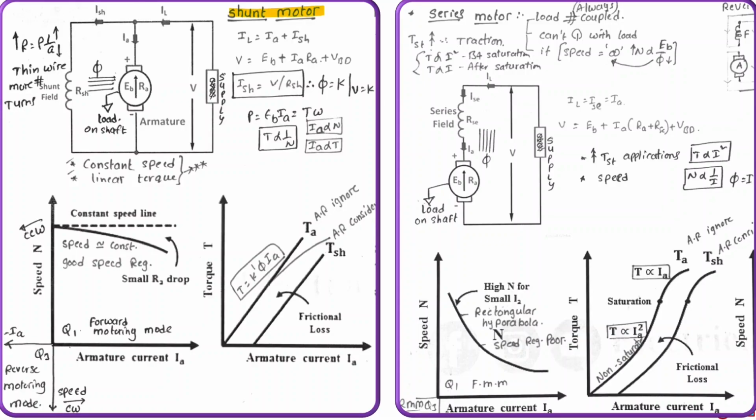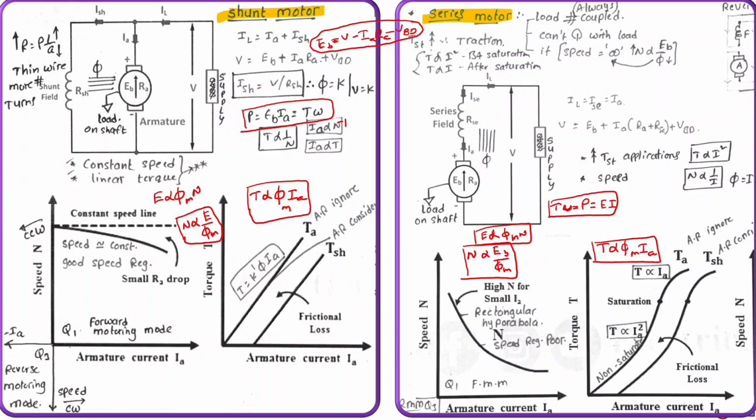Comparing shunt motor characteristics and series motor characteristics. The basics of DC machine is constant. Total power equals E_b I_a, total power equals torque into angular velocity. So from this, we are getting two basics.